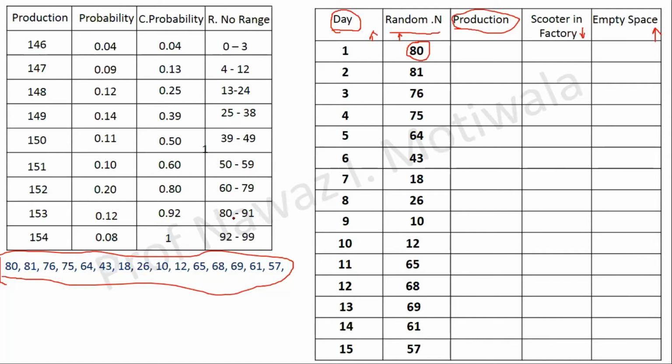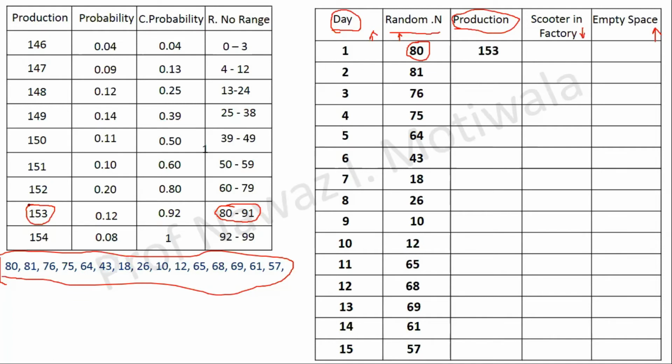So here you can see that 80 to 81 falls in this particular range. This 80 falls in this particular range, and for this range the production given to us is 153. So I will write down 153 here.